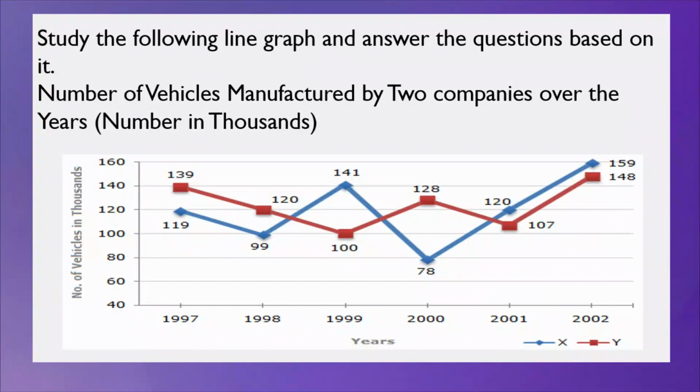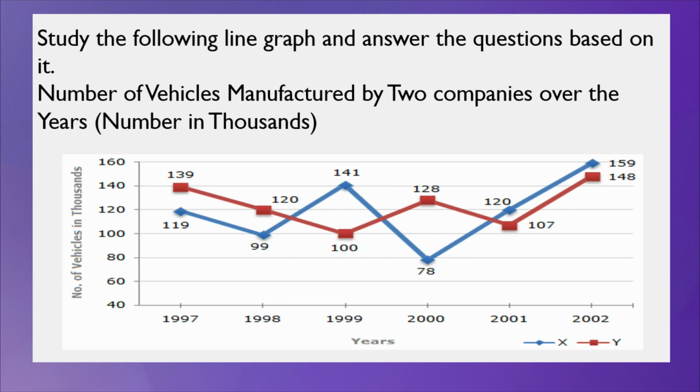Clear? Okay. Now, see, in 1997 one company is shown in red color and another company in blue color. The first company is 139 in 1997, in thousands, and 119,000 for the other company. So the first company is more.